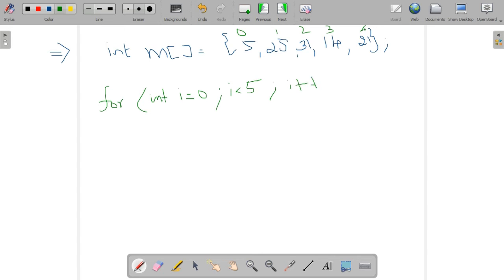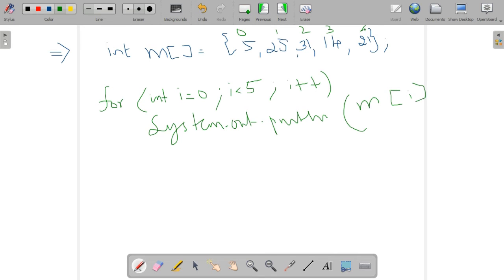Then i plus plus. Then System.out.println, because we are printing the values. What is the array name here? M is the array name. We need to print each value at each position: 0, then 1, then 2, third position, fourth position, like this. How to write it? M of i. We have declared i here inside the for loop, so we can write M of i, then close the bracket. This statement prints all the elements in that particular array.